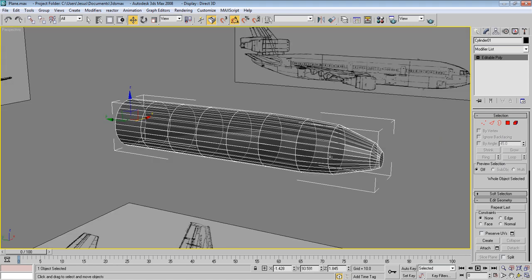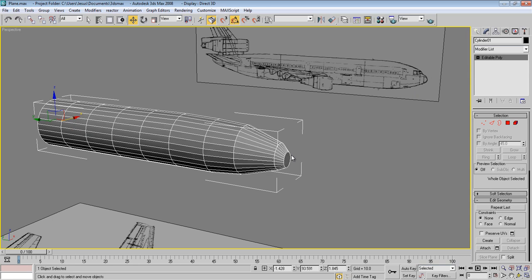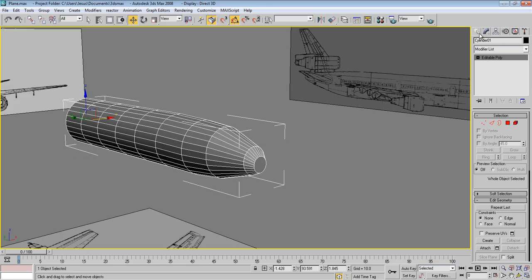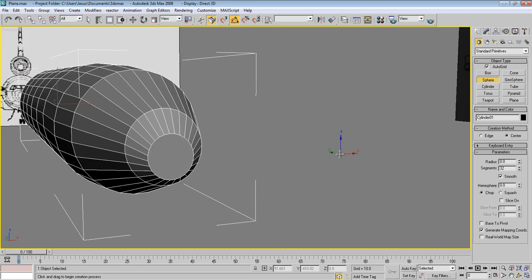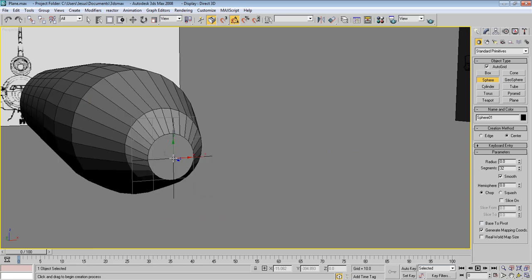So how will we do it? Press Alt X again, and now let's make a sphere. Make sure this auto grid is on and try to go to the center of the circle and make just a regular sphere.